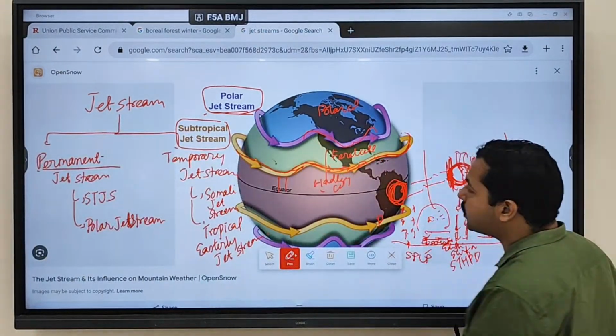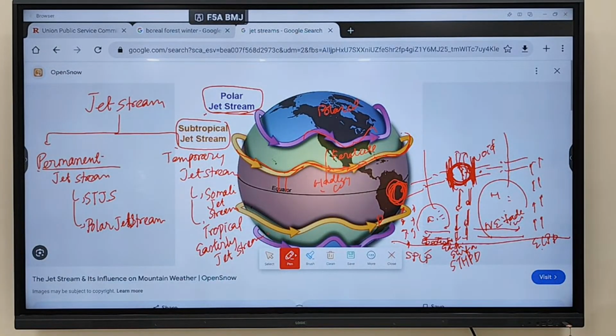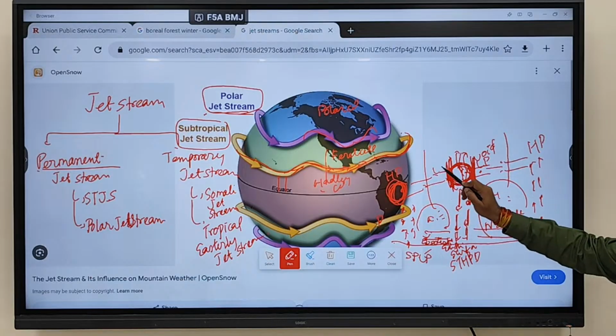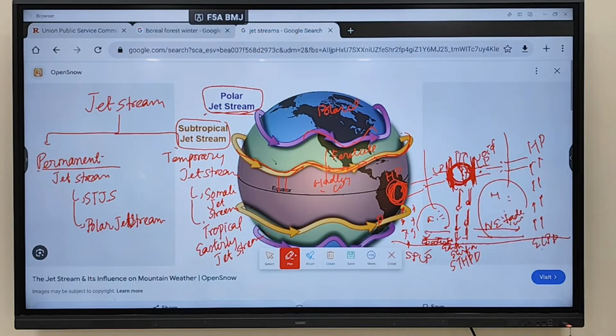Now, why does the jet stream meander? What is the reason? Because of high pressures and low pressures. We discussed wind moves from high pressure to low pressure. Why do you think low pressure is there?